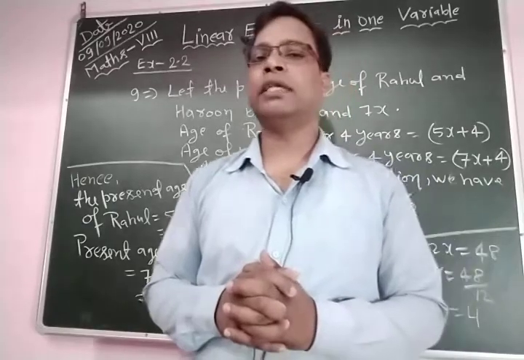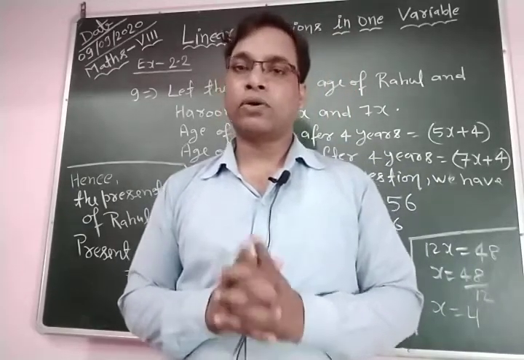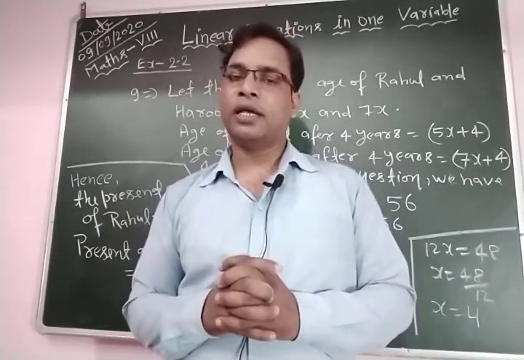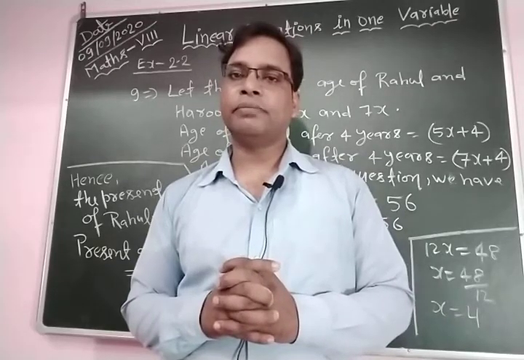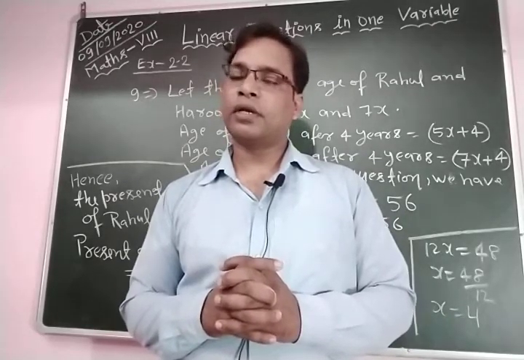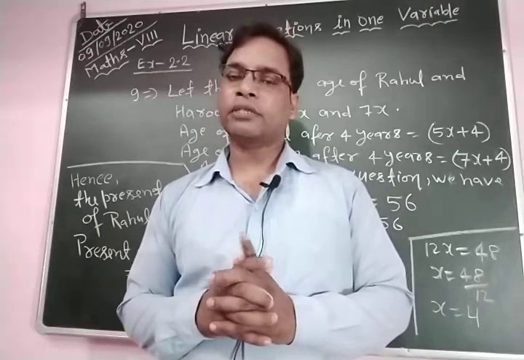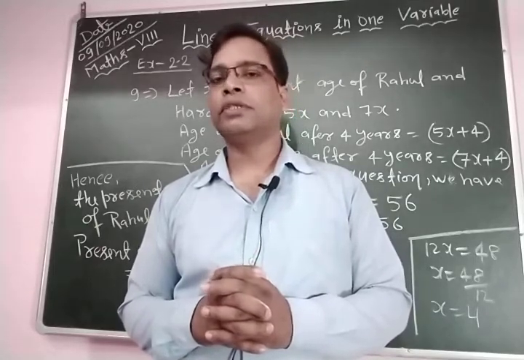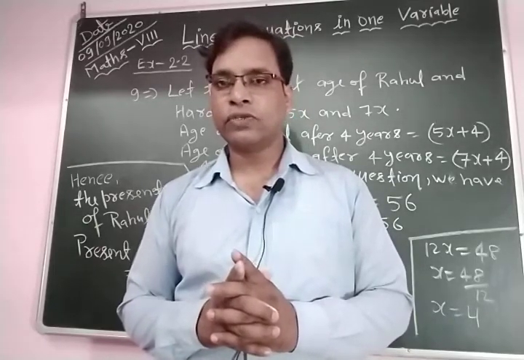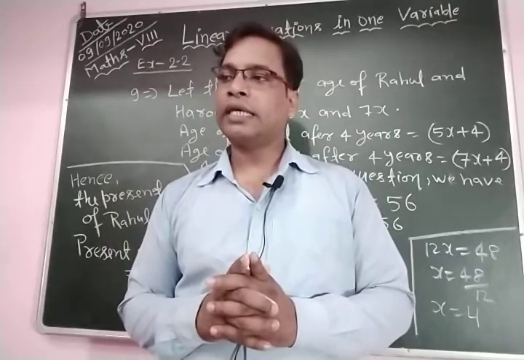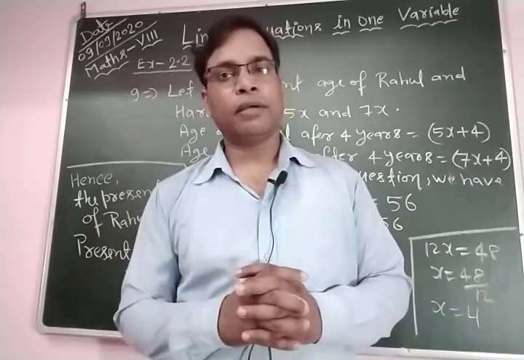For this, first we let the number of girls be x. So the number of boys is equal to x plus 8, because this condition is included in the question: the number of boys is 8 more than the number of girls.